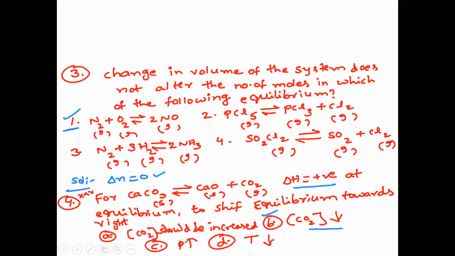And let us see the third option, by increasing the pressure. For this reaction, what is the value of delta N? Delta N is positive because 1 minus 0, so it is equal to 1. So high pressure favors the backward reaction. And as this reaction is endothermic, low temperature favors the backward reaction. So all other conditions give the backward reaction. Only one condition gives the forward reaction, that is, equilibrium will shift towards the right side, and that is only by decreasing the concentration of carbon dioxide gas. So like this, for each and every question, we have to discuss all the factors so that your concept will be very strong. Next, question number 5.